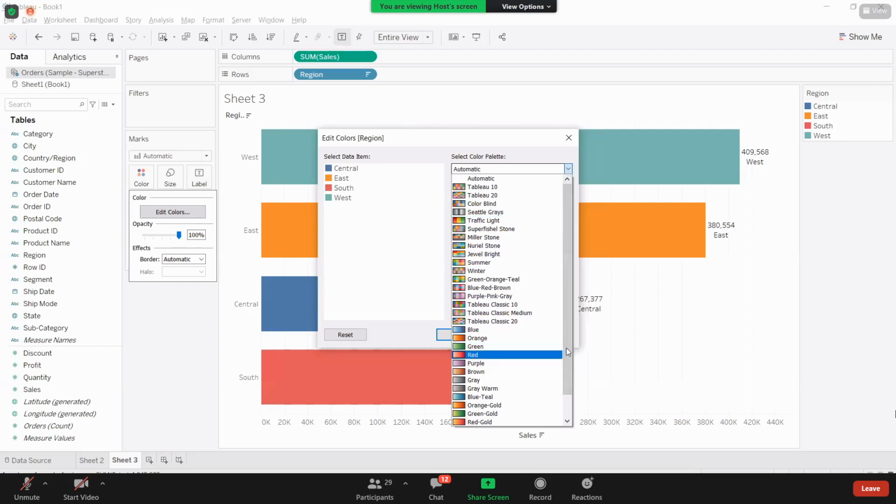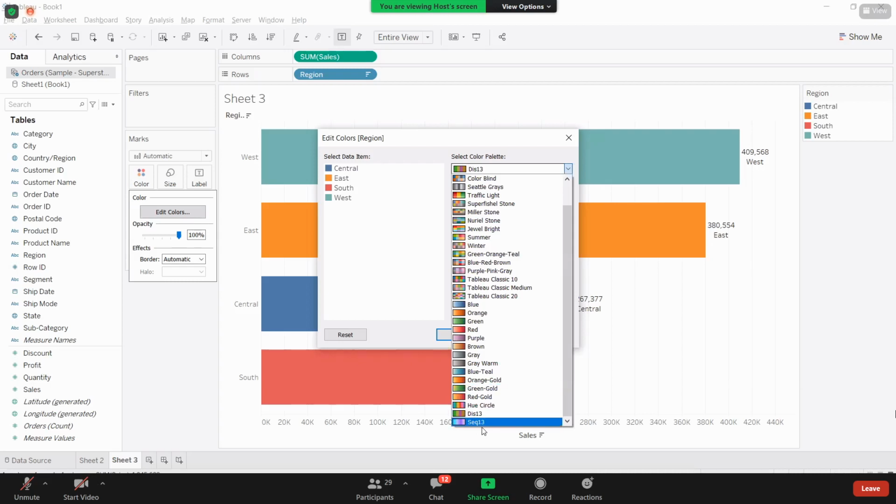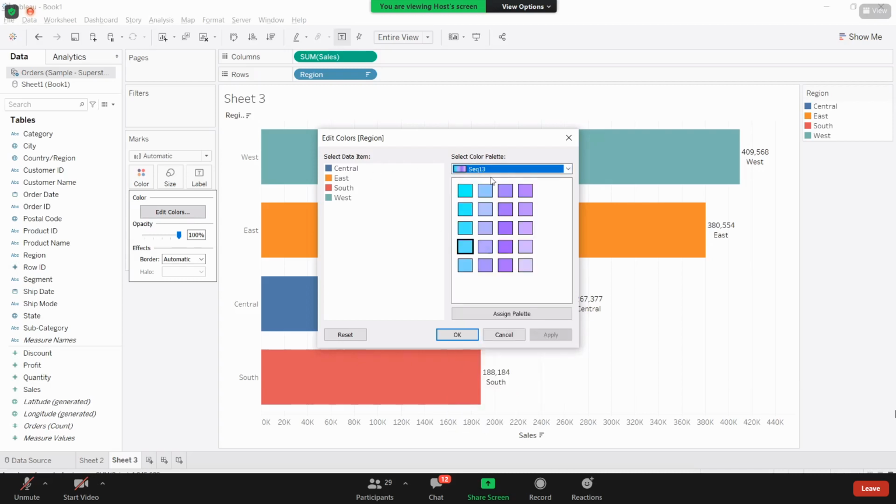Even if your company has some custom coloring, you are able to see these custom palettes, like DIS 13, SUQ 13. These are the ones that I added here. Or let us use this one. Okay, this is the color palette.